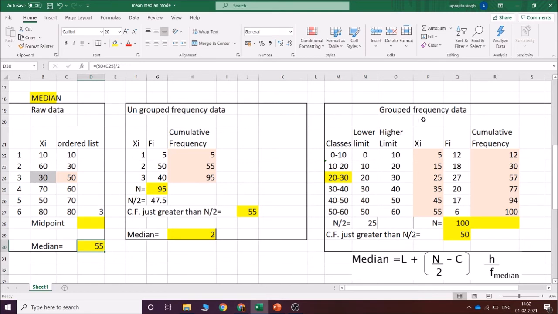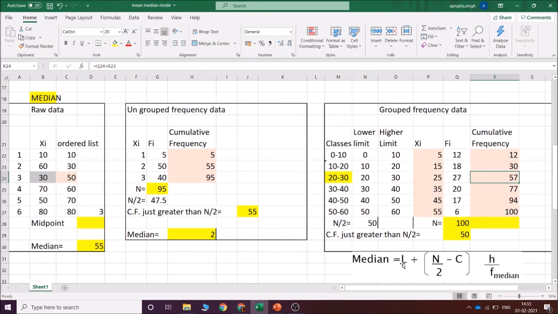Now, in case of group frequency distribution table, what you do is you have to apply this particular formula. So, definitely you have to find the value of xi the way class mark जैसे find किया था वैसे आप find करेंगे. Cumulative frequency find करेंगे, n find करेंगे, n by 2 का value find करेंगे. The value of n is 100. The value of n by 2 is 100 divided by 2 is 50. Cumulative frequency just greater than 50 is this one, है ना, 57. So this is the median class.